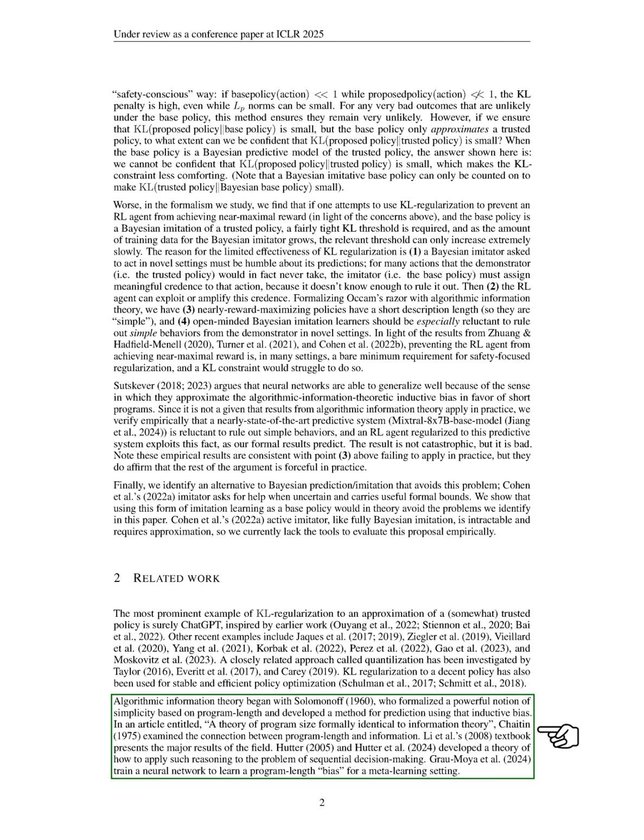We trace the origins of algorithmic information theory to foundational work that established a concept of simplicity based on program length, leading to a predictive method using this inductive bias. An important article explored the link between program length and information, while a textbook summarizes key findings in this area. Researchers have also developed theories on applying these ideas to sequential decision-making and training neural networks to learn a program length bias in meta-learning contexts.